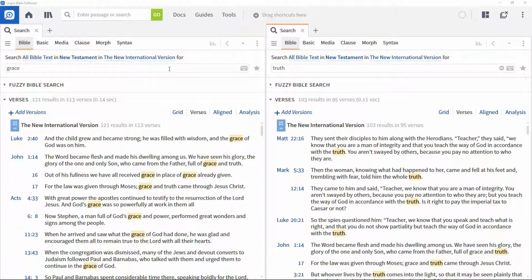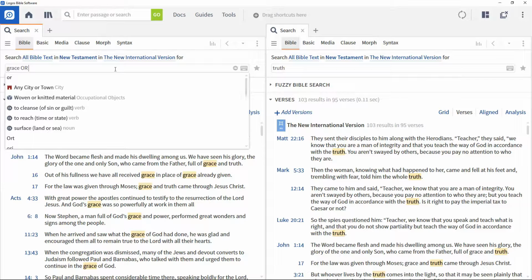One of the open search panels shows the occurrence of the word grace in the New Testament, while the other shows occurrences of truth. To combine these and show results where at least one of the words is present, add the operator OR to one of them and follow it with the other term.